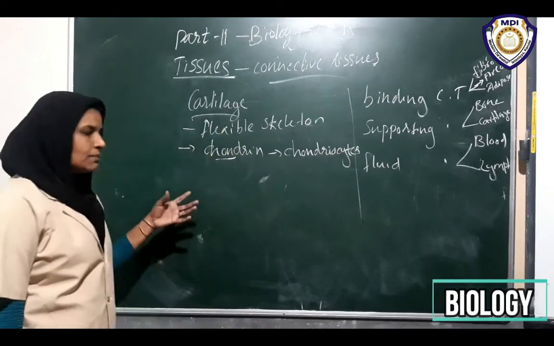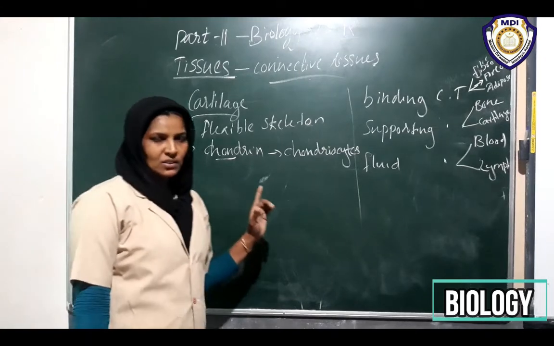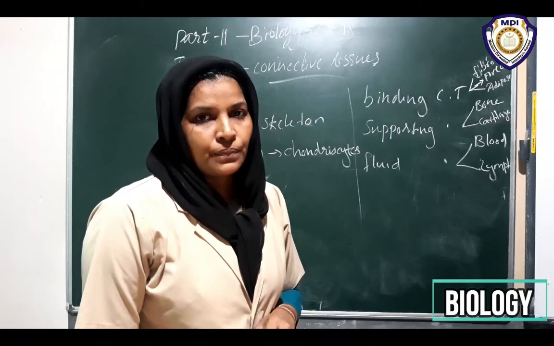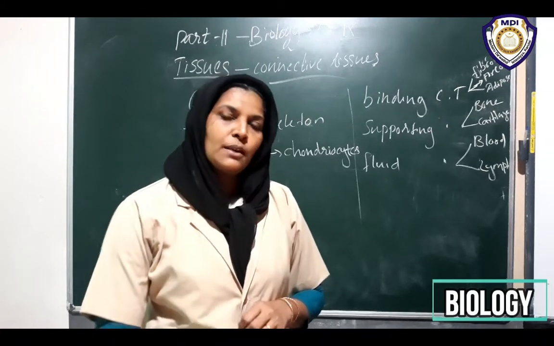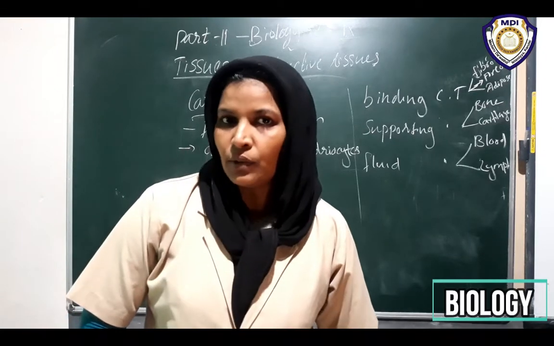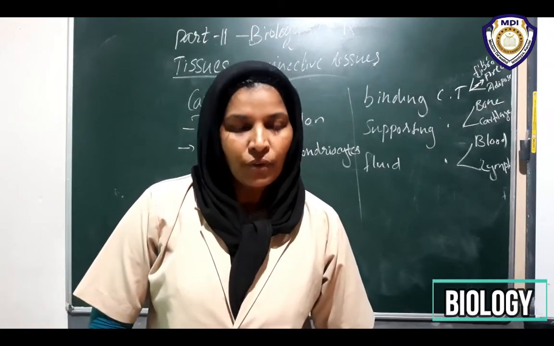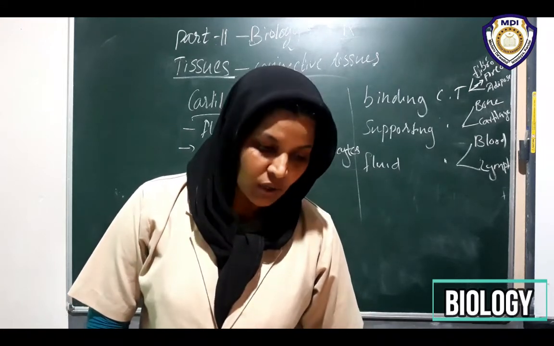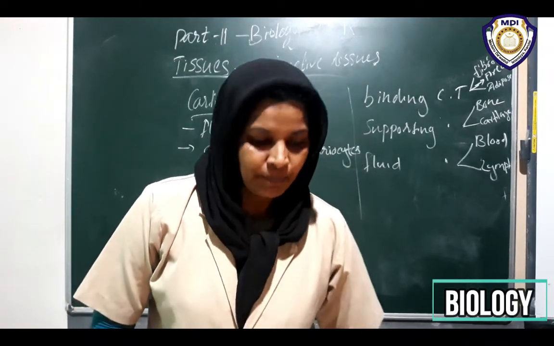Chondrocytes. What about the matrix? The nature of the matrix: the matrix is very soft. The soft matrix they possess is made up of what? Sugars and special proteins. That is why it is soft, and hence it gets the name flexible skeleton. Cartilage is called a flexible skeleton.